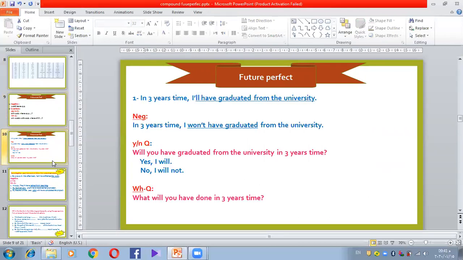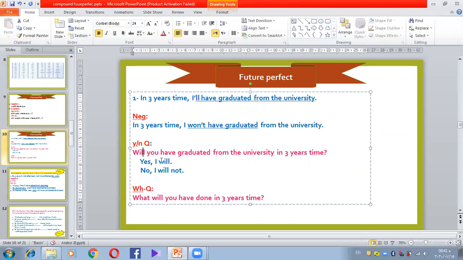Let's try an example. In 3 years time, I'll have graduated from the university. So in negative, it's going to be what? In 3 years time, I won't have graduated from the university. As a question, starting with the helping verb will, and then the subject: will you have graduated from the university in 3 years time? Yes, I will, or no, I won't.